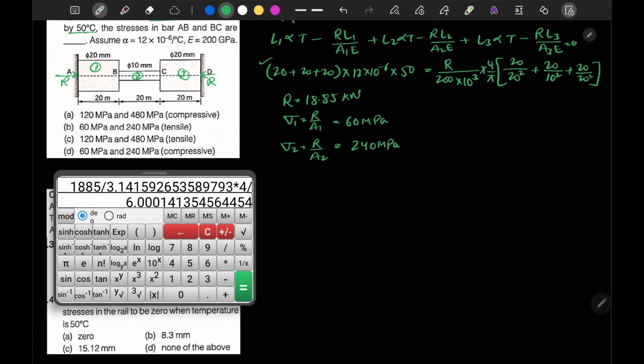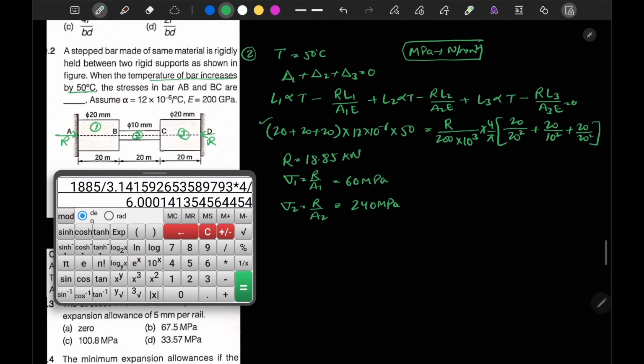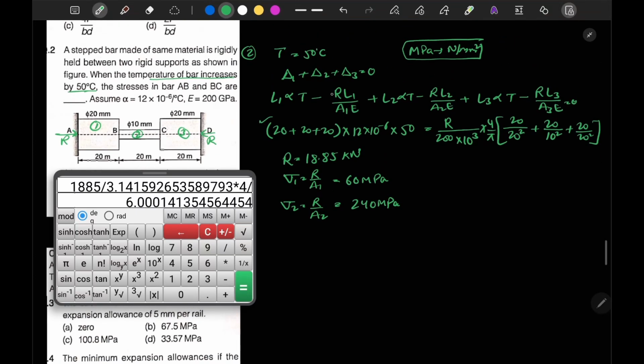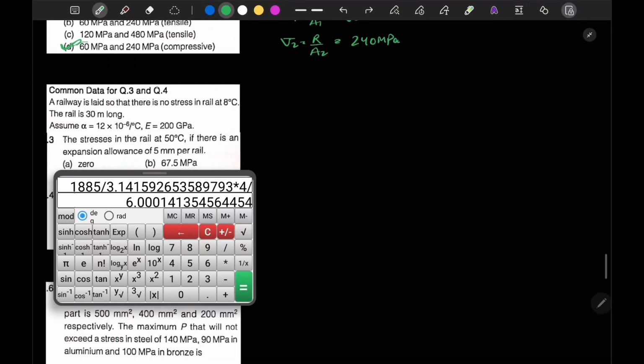Now we can say that all these loads acting on it are compressive in nature. Okay, so both of these stresses are compressive, so 60 and 240 compressive. Or we can also do this: since R is compressive, we can substitute minus R here directly. Okay, minus R, so our answers sigma 1 and sigma 2 will come out to be negative, because the R value here will be negative. Okay, so moving to next question.